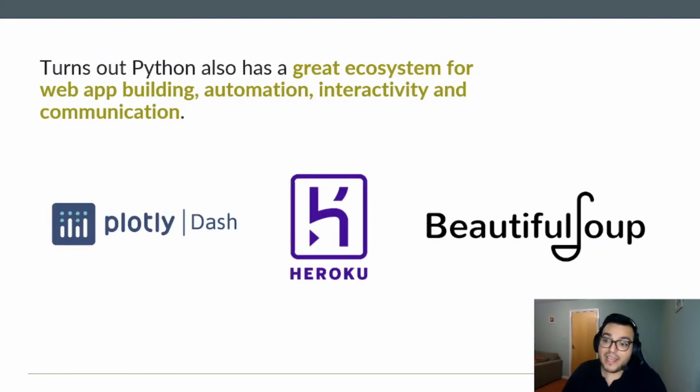And especially, and I've been finding this for the last 3 or 4 years now, Python also has a great ecosystem for web application building, for automation, for interactivity, and communication, which is basically the tools we need for data visualization, especially by using Plotly and Dash to make our dashboards, but also Beautiful Soup for automation and web scraping possibilities, and also Heroku to deploy our web apps on the internet.